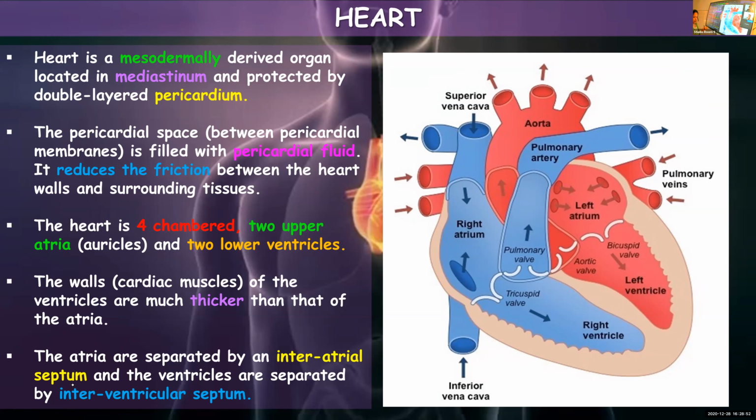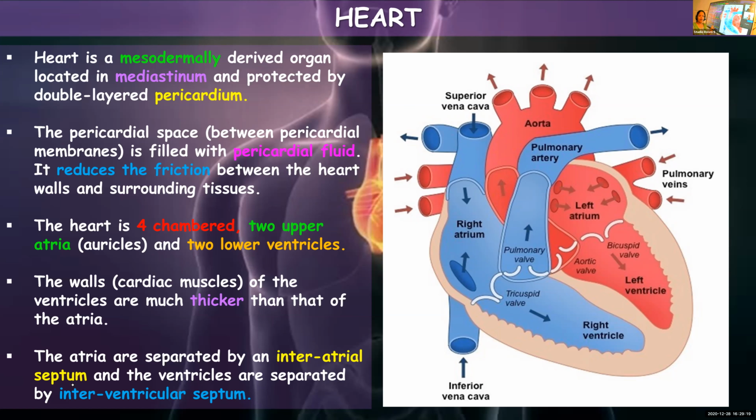The two atria, right atrium and left atrium, are separated by interatrial septum. Inter means in between. The one present between two ventricles will be interventricular septum.